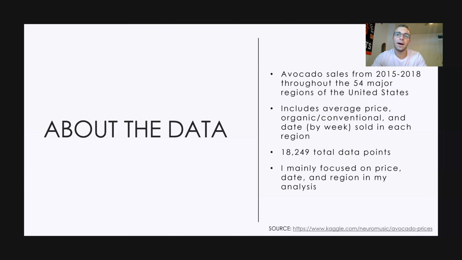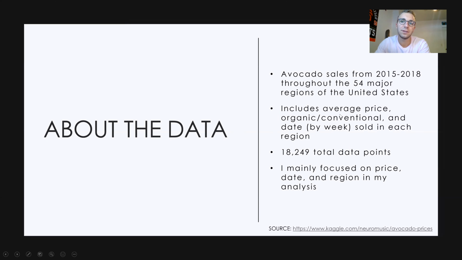So about the data, it mainly focuses on avocado sales from 2015 to 2018 throughout 54 major regions of the US. It's a lot of data points. It's about 18,000 or a little over 18,000 data points, and it includes a lot of information, pretty much all you need to know about avocados during this time period, including average price, whether it was organic or conventional, and the date by week sold in each region.